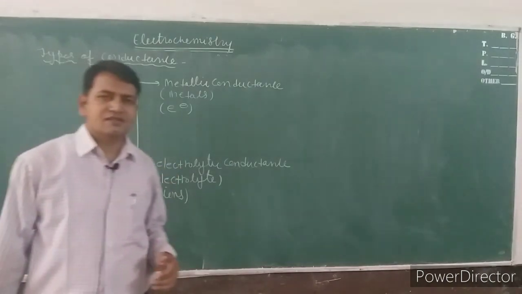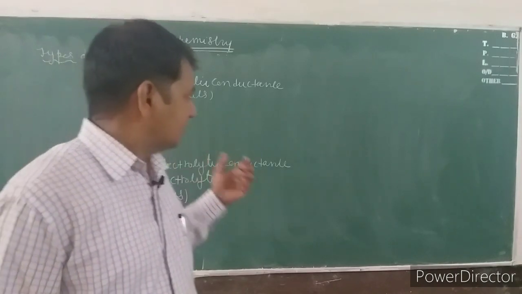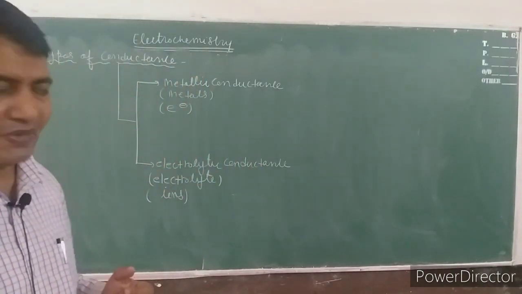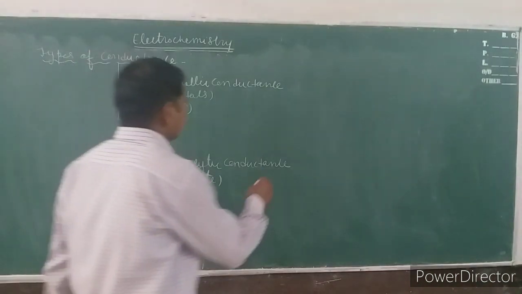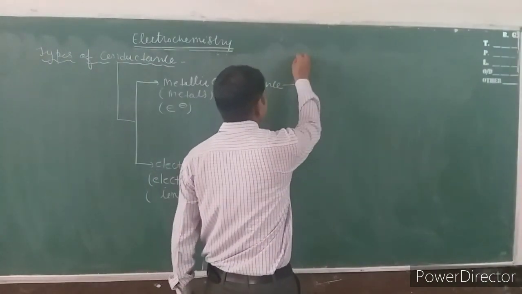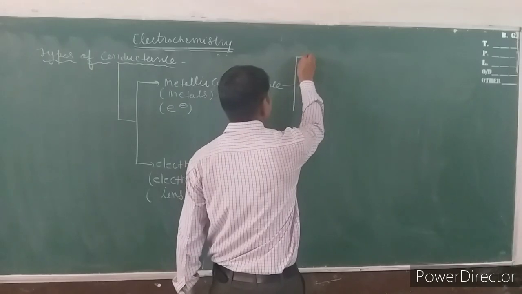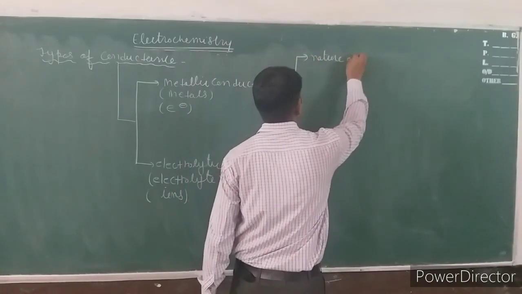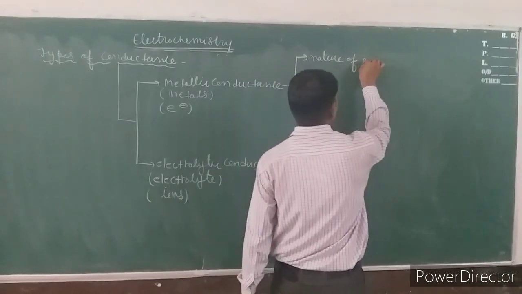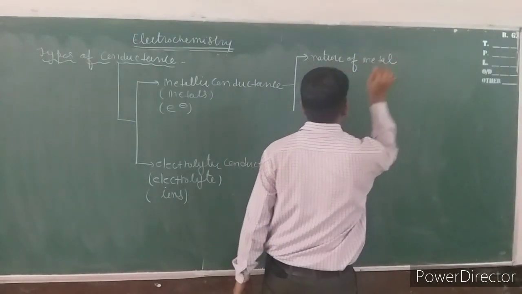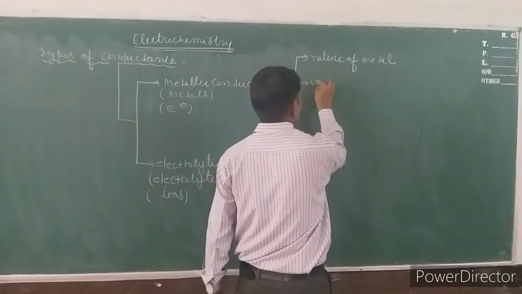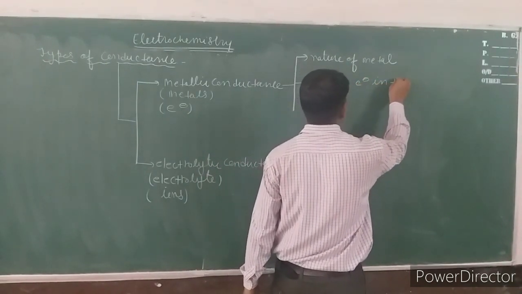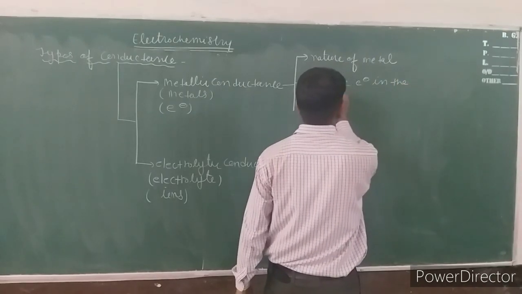Now the question arises, on which factors do these two types of conductance depend? Metallic conductance depends on basically three factors. First, nature of metal. Second, valence electrons in the metal.